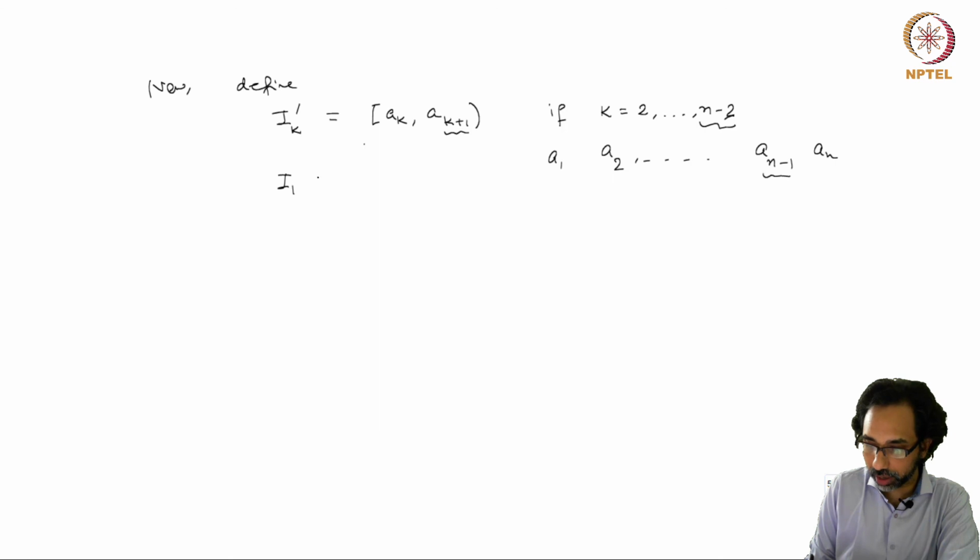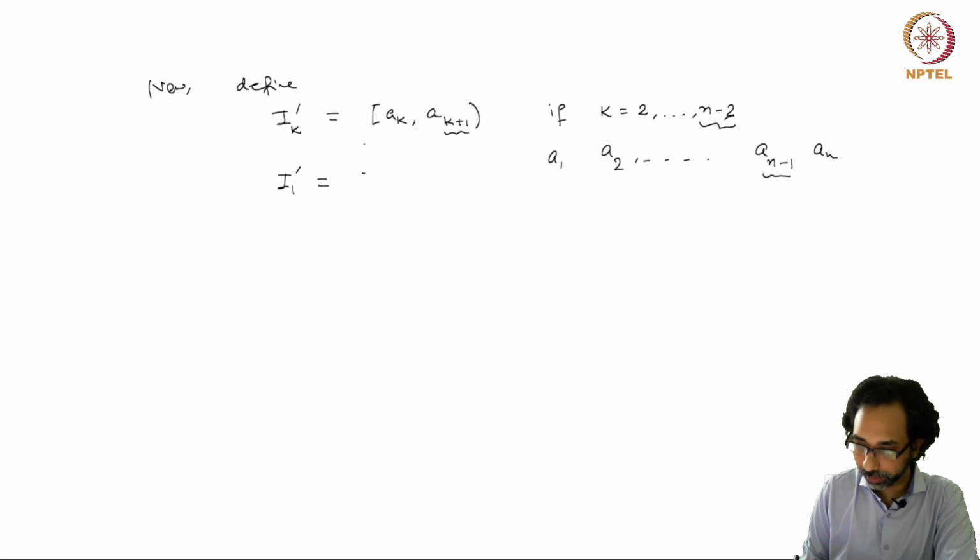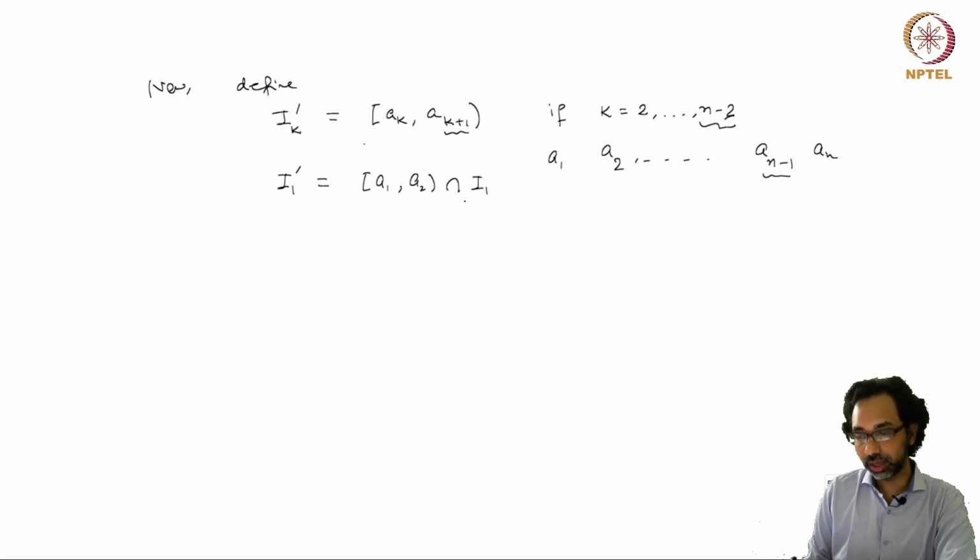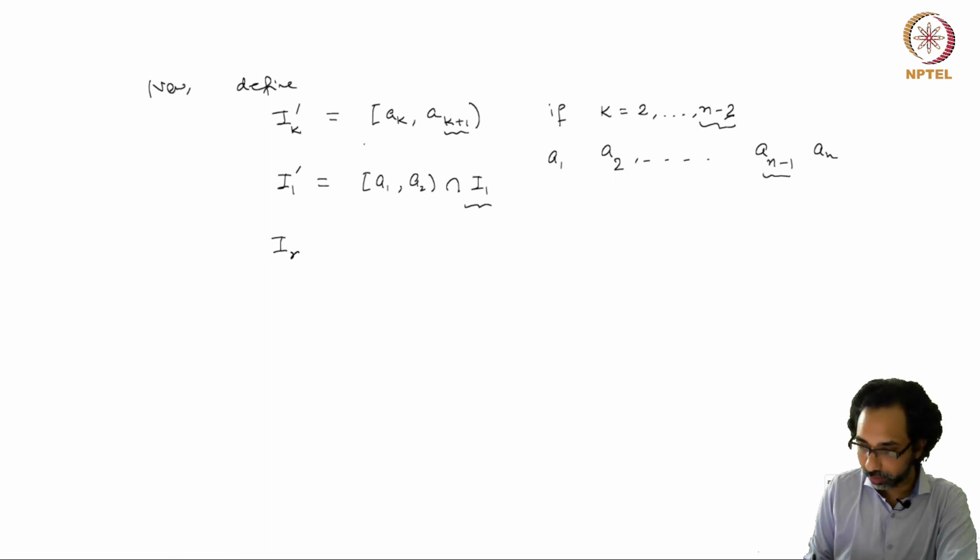So I define I1 prime to be [a1, a2] intersection with I1. Here I am taking the intersection because I1 may be open at the point a1, so then you will end up with an interval that is open at that point. Similarly, we define In prime to be [a(n-1), an] intersection In.